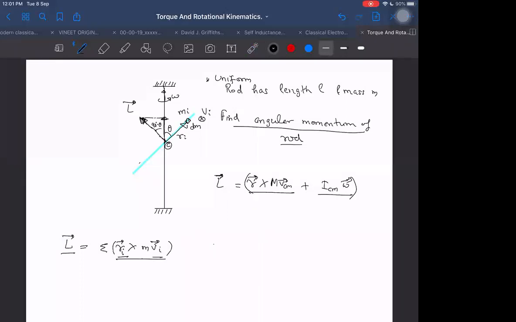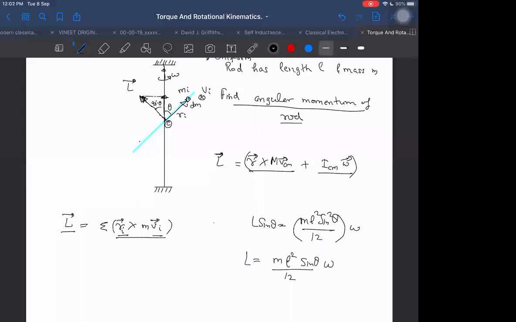This angle is 90 minus theta, so this is L sine theta. It is easy to tell because I know the moment of inertia about the vertical axis. That is M L squared sine squared theta by 12, into the angular velocity omega. Then what is L coming out to be? M into L squared sine theta upon 12 into omega. That is L.